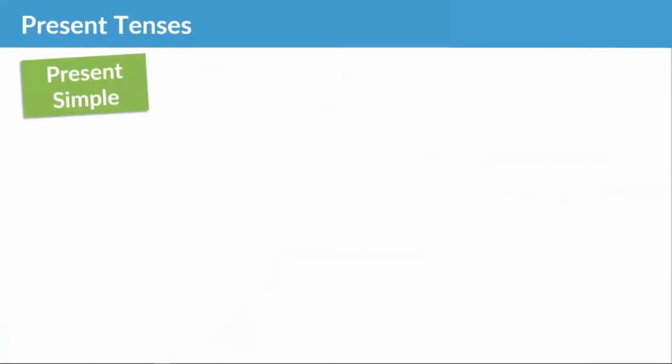Now, this could just be a refresher for a lot of you. This is still quite basic, and we are going to build up to the harder stuff. So just keep with it and use it as a refresher. So we use the present simple to talk about a habit, a routine, a scheduled event, or a general truth.